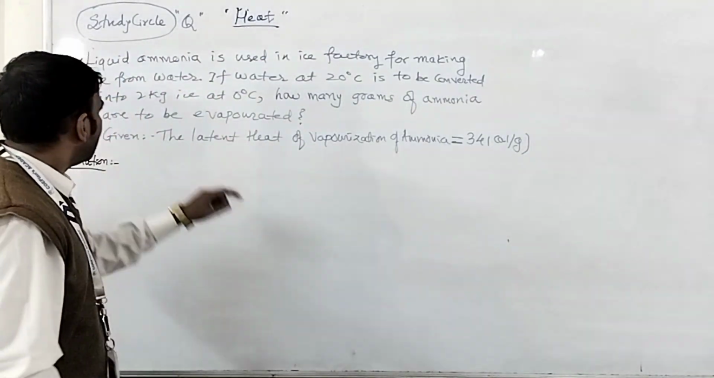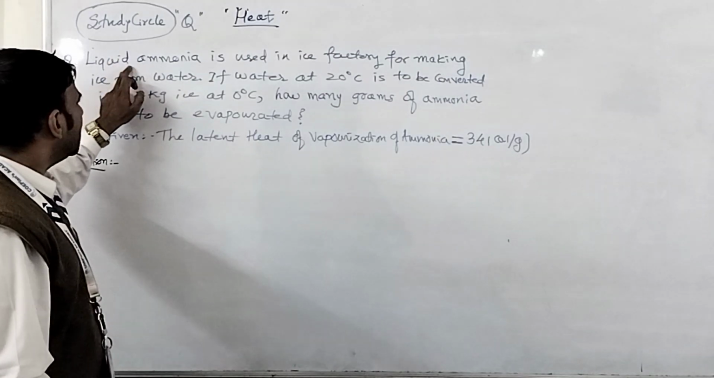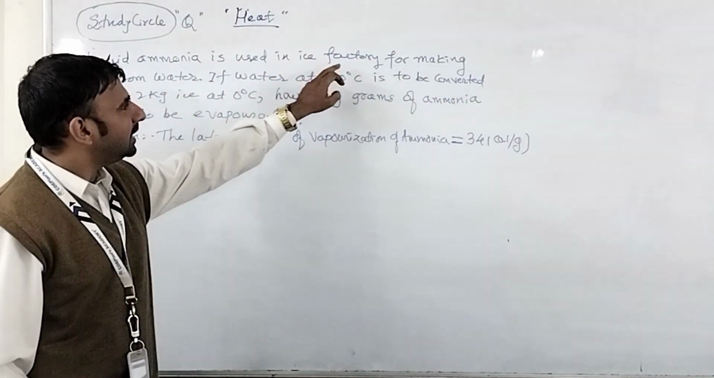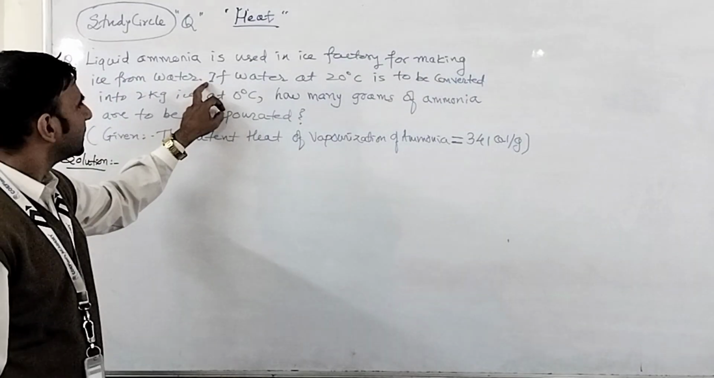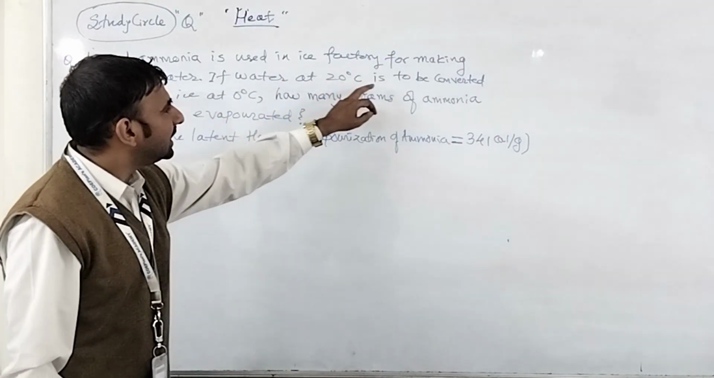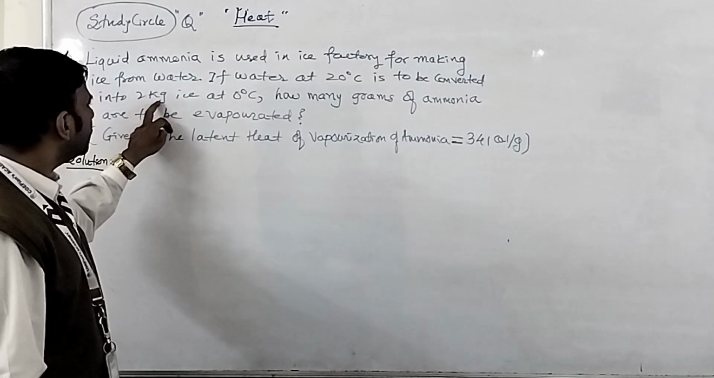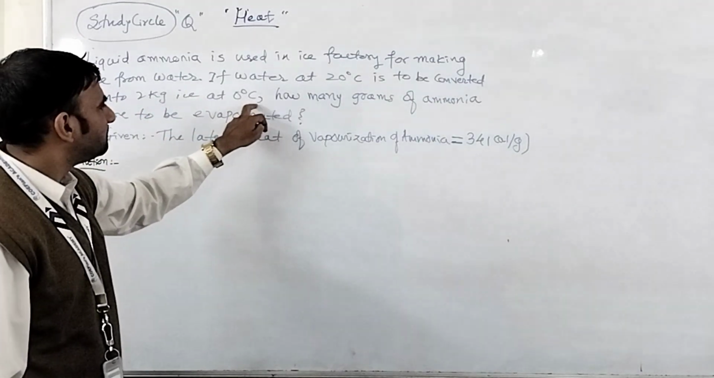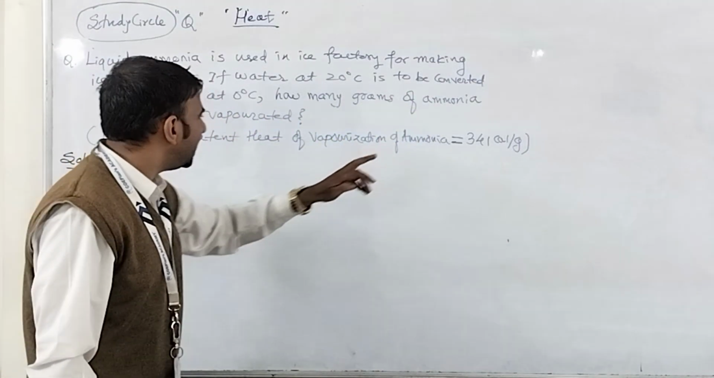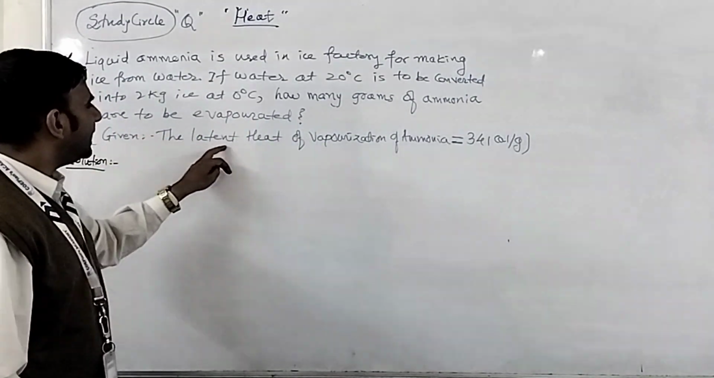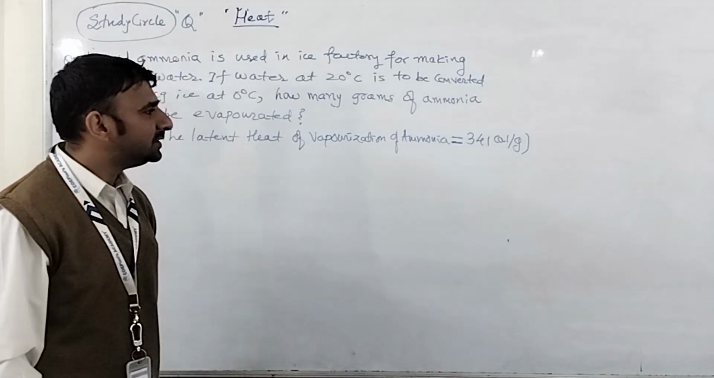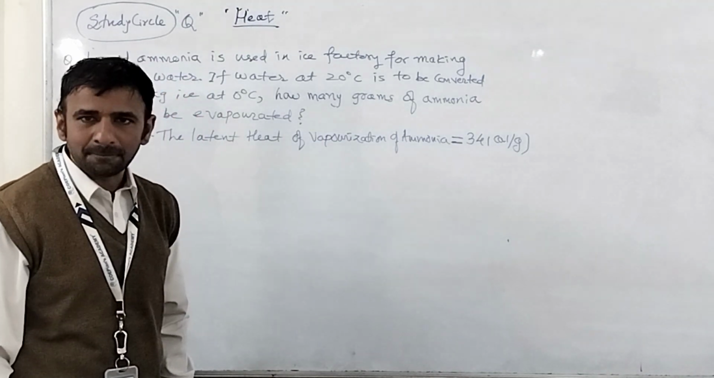Again from the chapter heat, we are going to discuss one numerical asked to you in a study circle. Question reads like this: liquid ammonia is used in an ice factory for making ice from water. If water at 20 degrees Celsius is to be converted into 2 kg ice at 0 degrees Celsius, how many grams of ammonia are to be evaporated? You are given the latent heat of vaporization of ammonia is 341 calorie per gram.